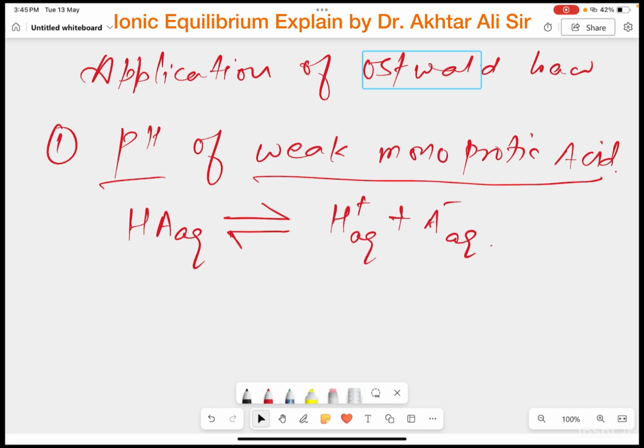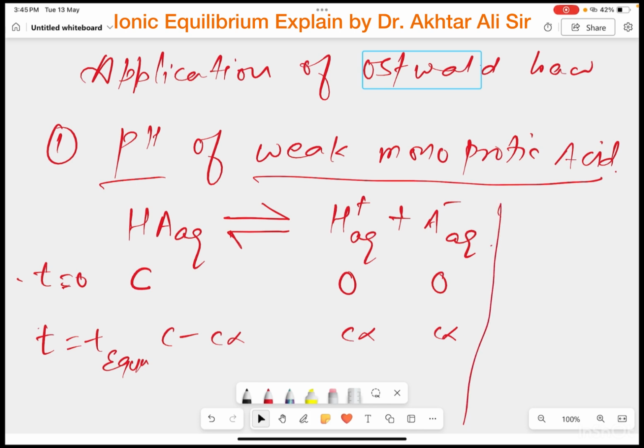At time t equal to 0, when the experiment has not started, the concentration is C and the others are 0, and at time t, which is equilibrium, it is C minus C alpha, and C alpha, C alpha.